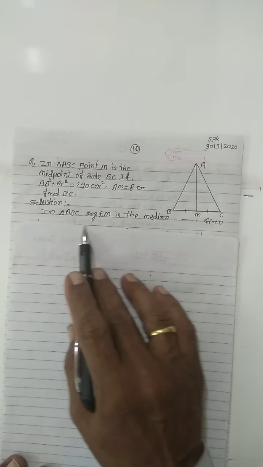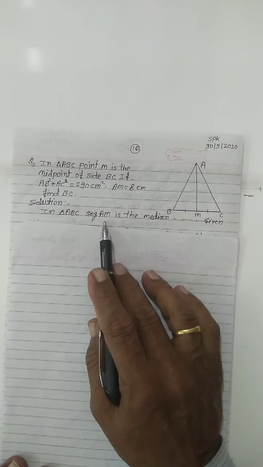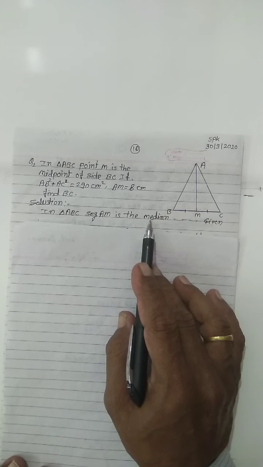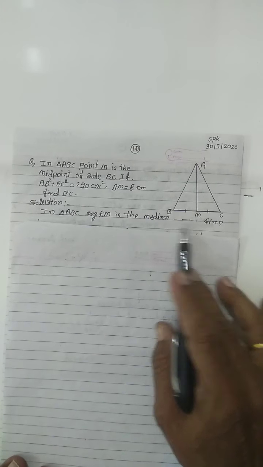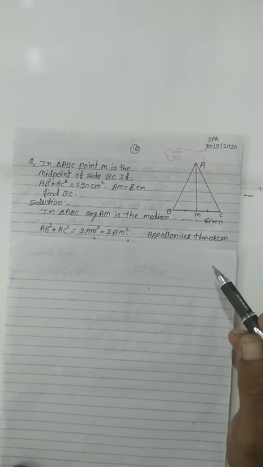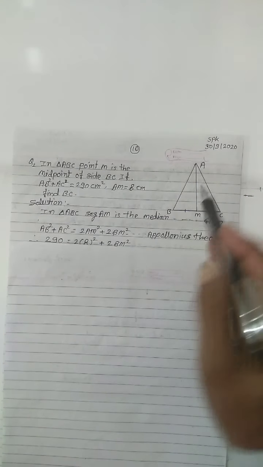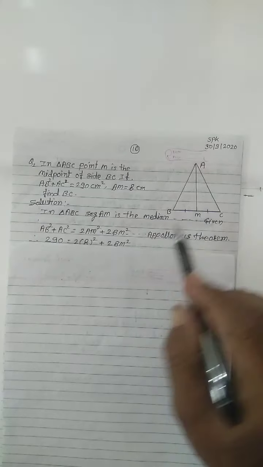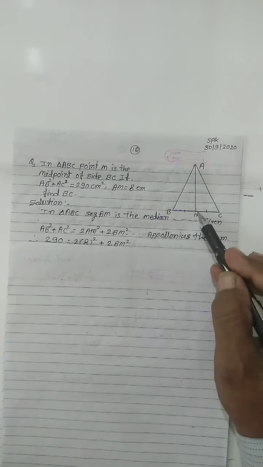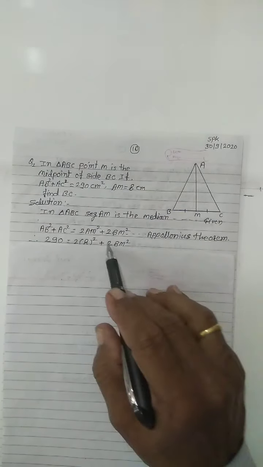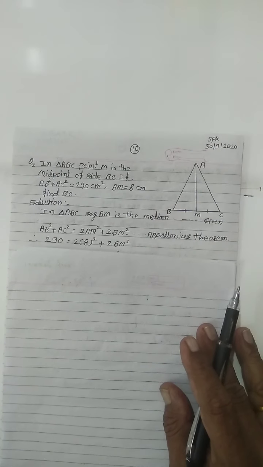Now write in triangle ABC, segment AM is the median, that is given. Then write the Apollonius theorem on this triangle: AB square plus AC square equals twice AM square plus twice BM square.